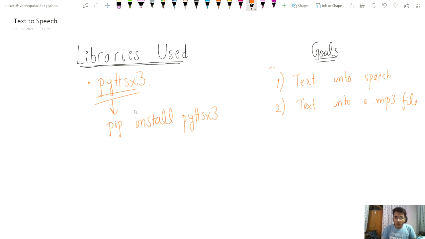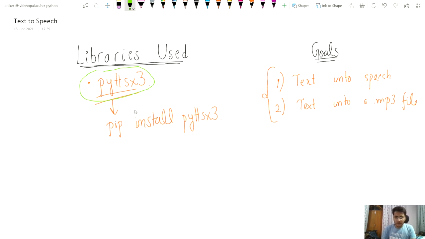For doing all these things, we need only one library of Python, that is pyttsx3. Internally, this library calls back the events of the drivers which are present in our system.